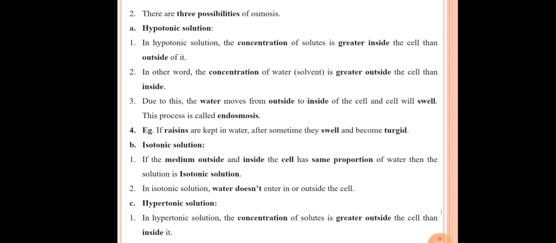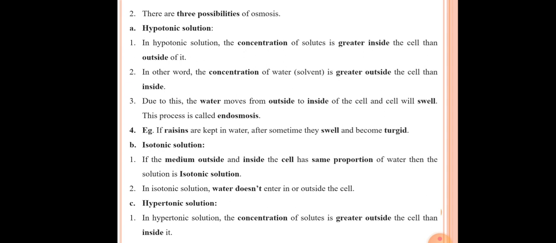The third type of solution is the hypertonic solution. In that, the first point is, in a hypertonic solution, the concentration of solute is greater outside the cell than inside the cell. In the case of a hypertonic solution, the concentration of solute is much larger in the outside medium than inside.